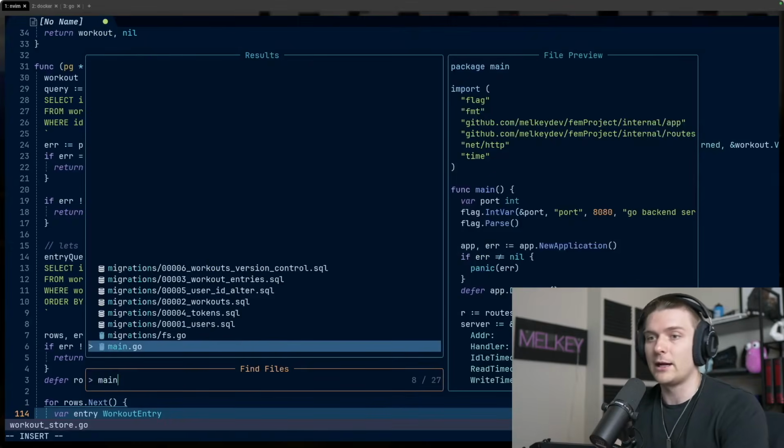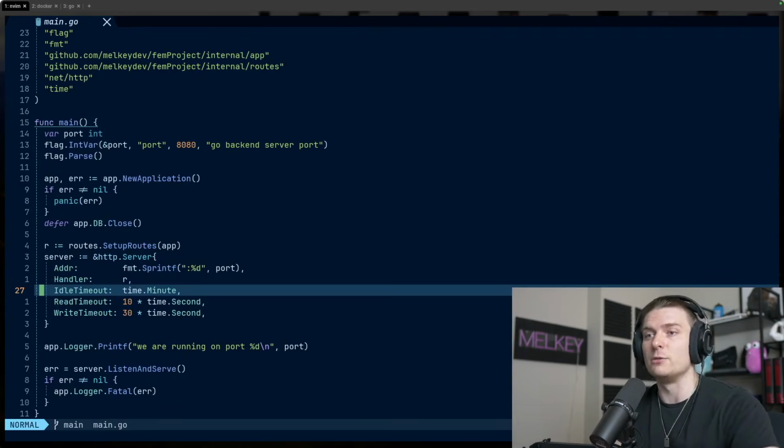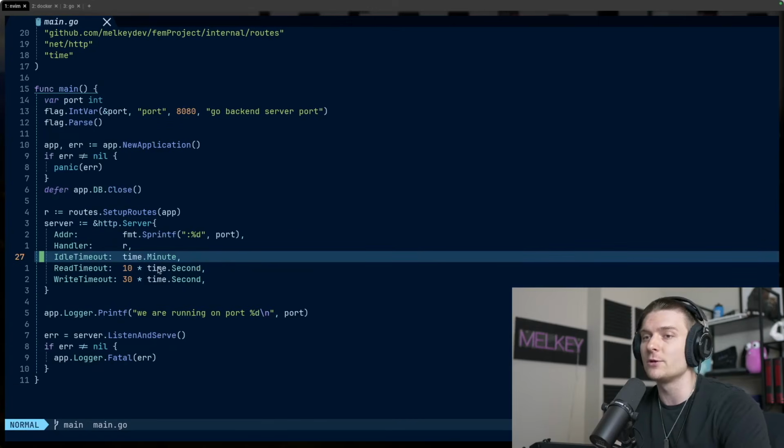However, if you remember back in our main.go, when we first started this course, we created something called an HTTP server with a few timeouts: an idle timeout, a read timeout, and a write timeout. The only issue is these timeouts are kind of long, 10 seconds and 30 seconds, 10 seconds to wait for a read to timeout and 30 for a write. That's a lot of time, and that could possibly be a bad user experience. And a lot of things can happen in 10 seconds, let alone 30.